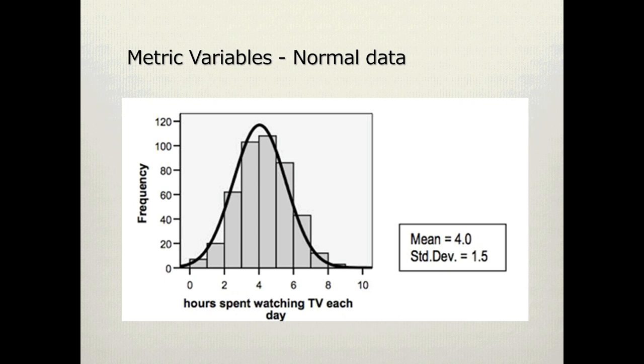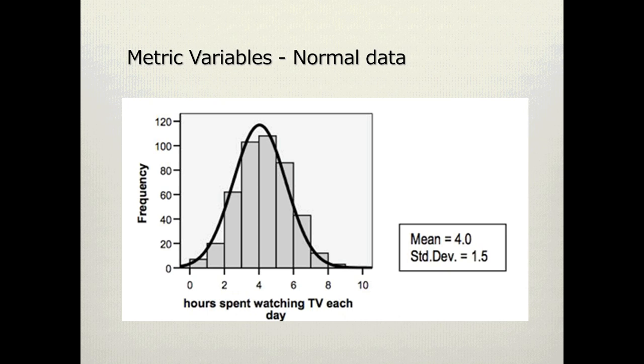Another term that we use in statistics is standard deviation. Standard deviation is a value that tells us about how varied the distribution of data is. You don't need to know how to calculate it, as SPSS will do that for us. In this example, the standard deviation is 1.5 hours. Now that we know about normal data and we know these two statistical terms, mean and standard deviation, we have the tools to calculate if any value is typical or not.